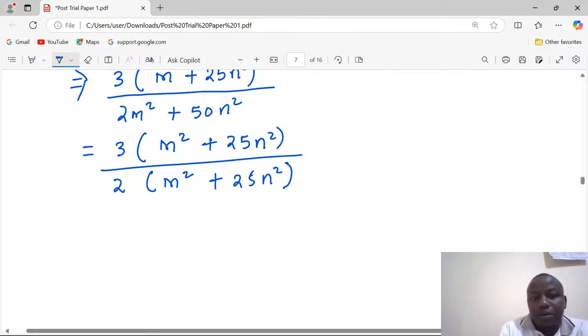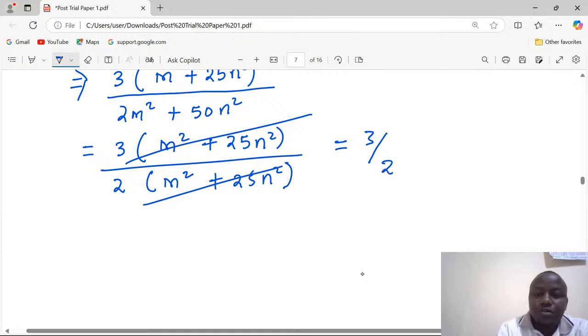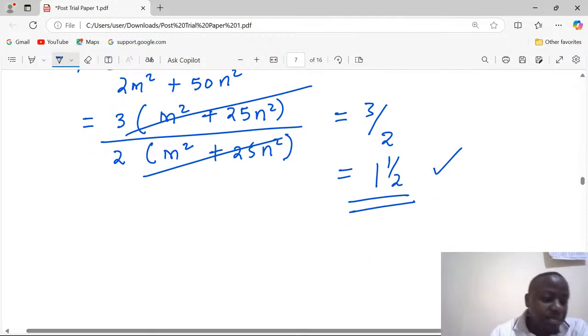At this point now, we can see that this factor is just the same as this one. And so the final answer becomes 3 out of 2, which has to be expressed as 1 and a half. So that is the final simplified answer.